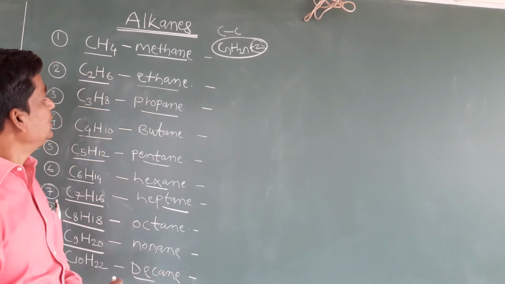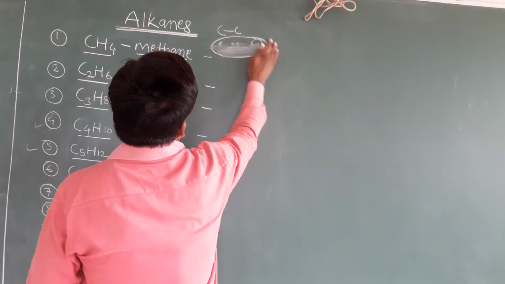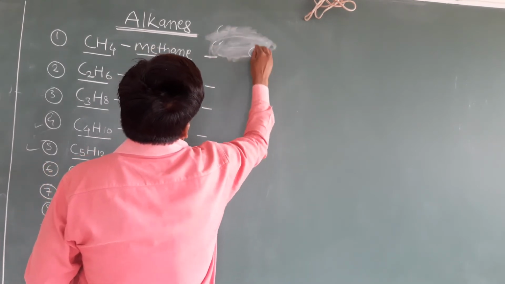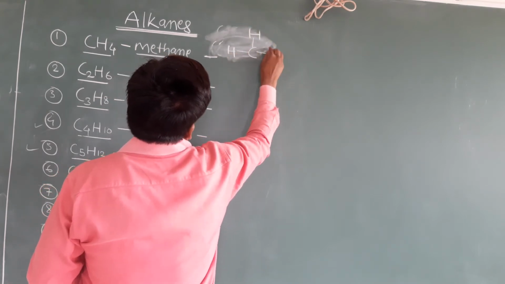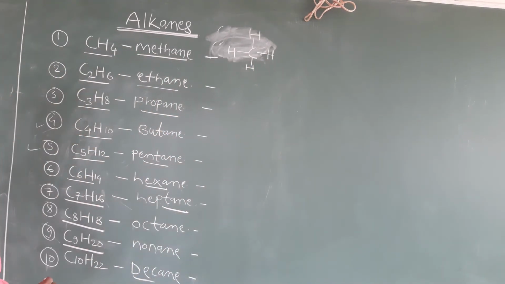Okay students, just see how we can draw the structures. In methane it is very simple. Already you know the methane structure. So in methane, you can draw the structure like this, CH4. This is a dash-like structure. So CH4 we can show like this.